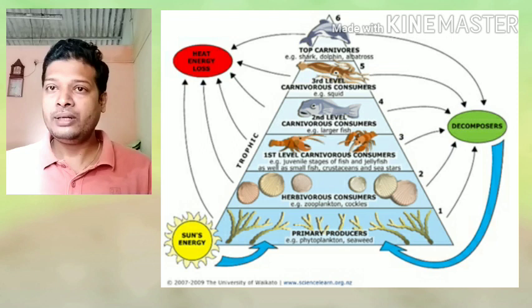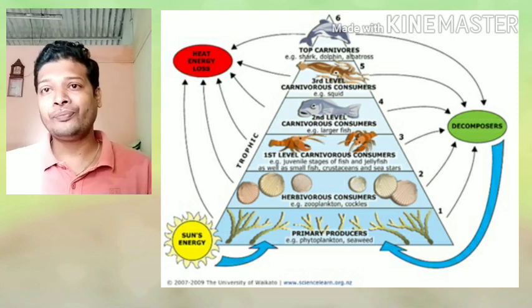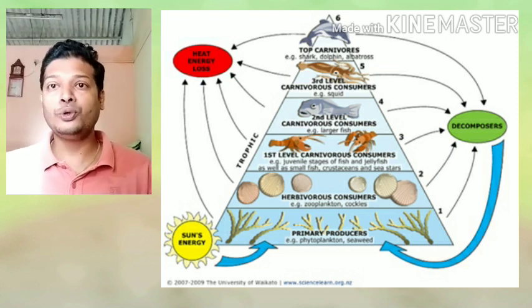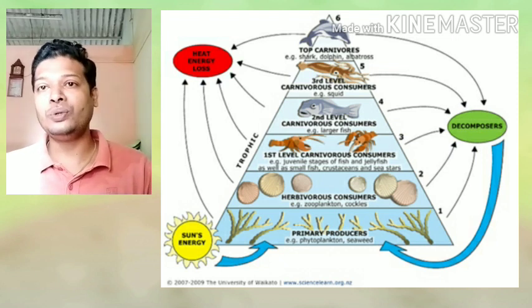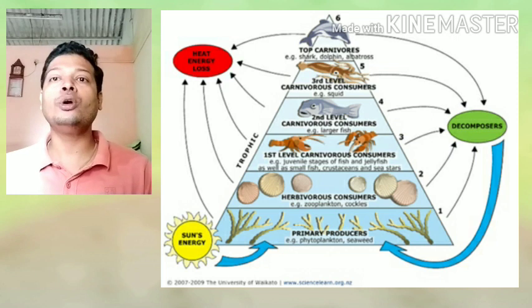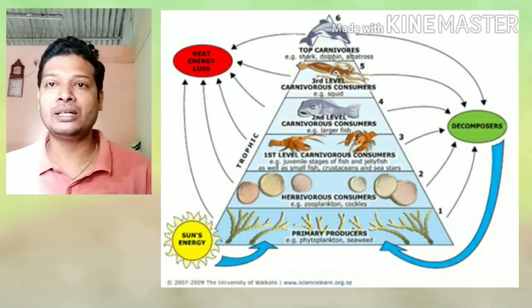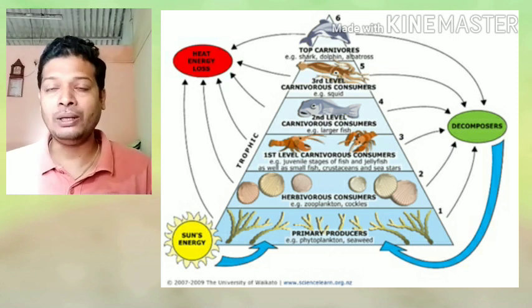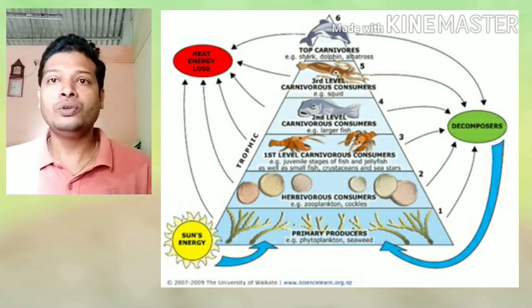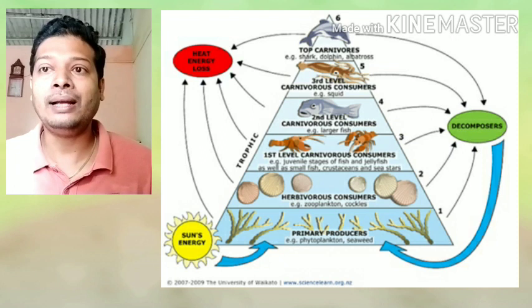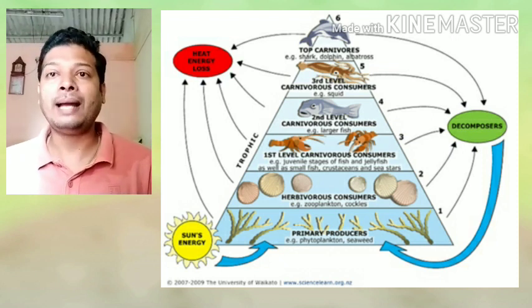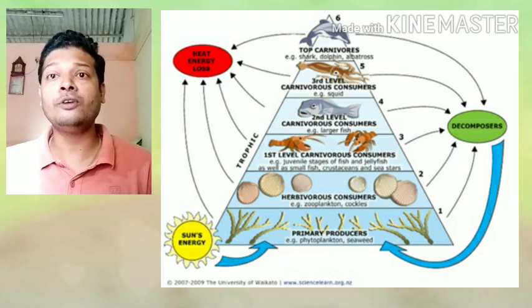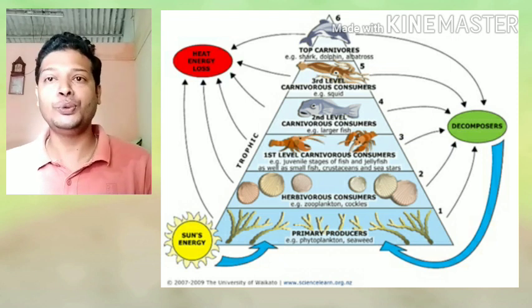But does the energy go back to the sun? No. So you don't see a cycle of energy. Energy is always unidirectional, that is from sun going to the apex consumer and slowly gets reduced at each trophic level. However, no part of energy goes back to the sun. So here you can understand that no amount of energy is going back to the sun, and hence it is said that the flow of energy is unidirectional.